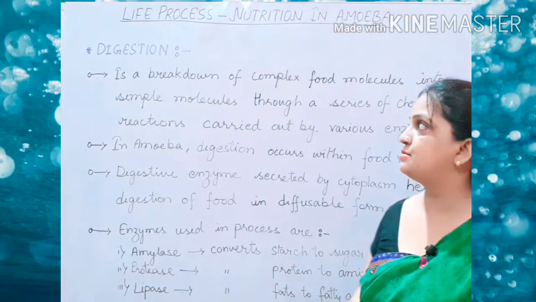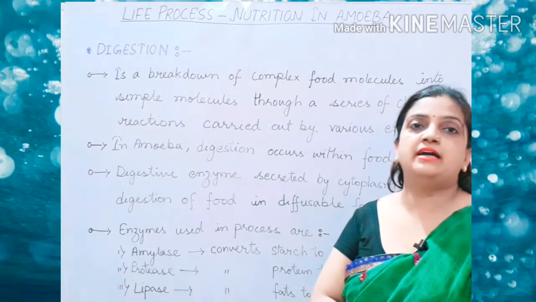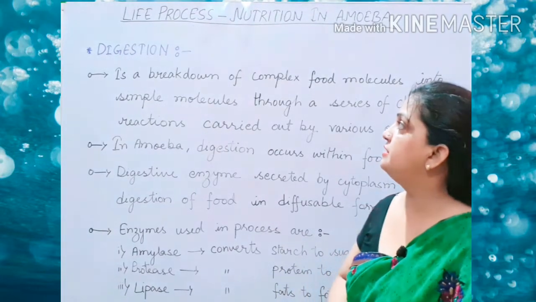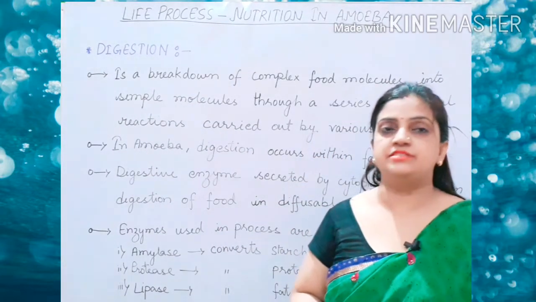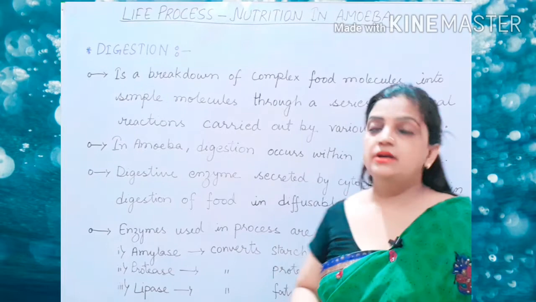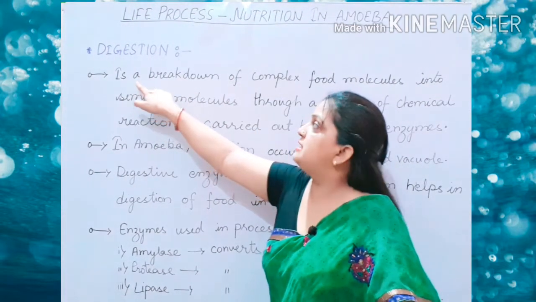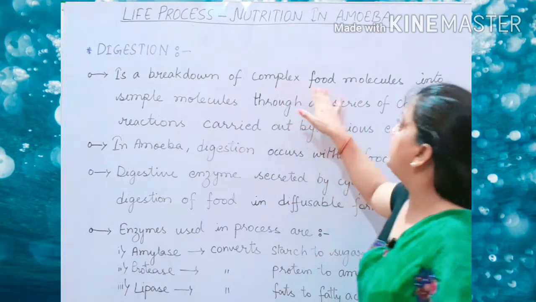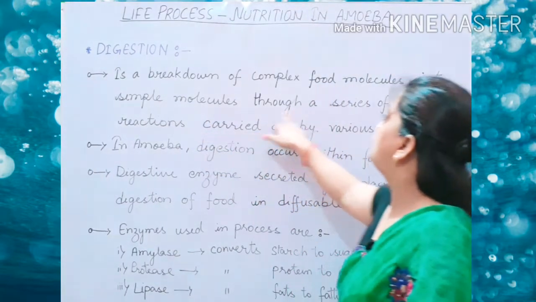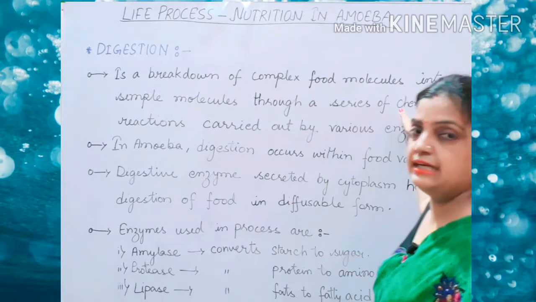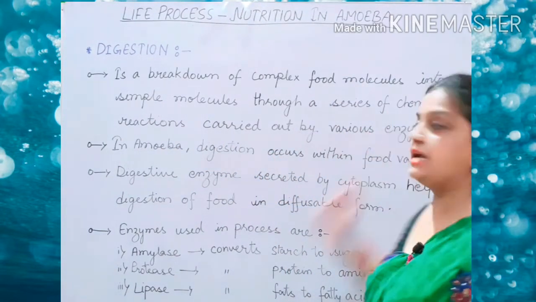Now children, let us move to the second part of amoeba's nutrition process, and that is digestion. First let us know the definition of digestion. Digestion is a process in which complex food molecules are broken down into simple molecules through a series of chemical reactions carried out by various enzymes.